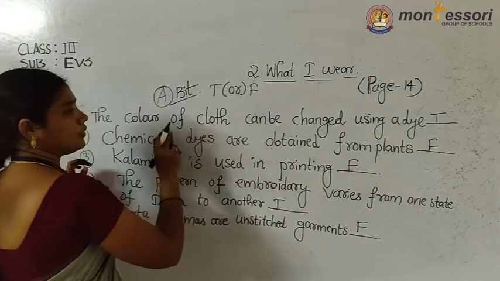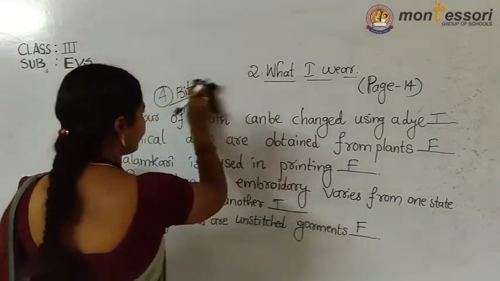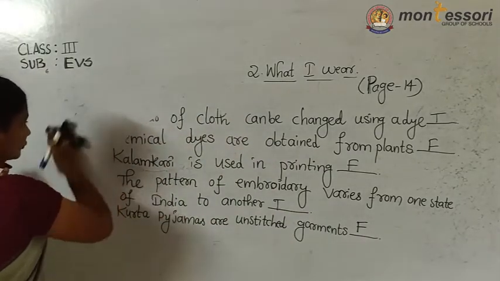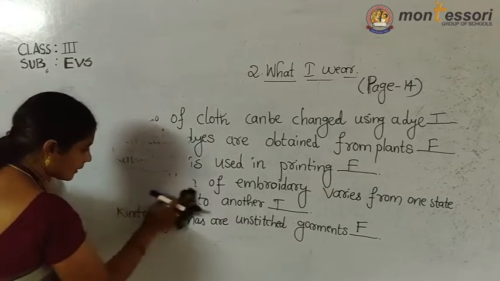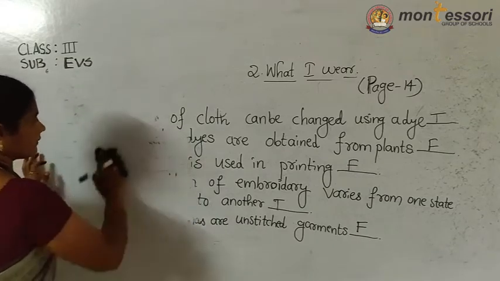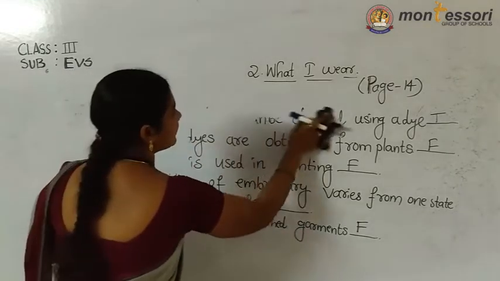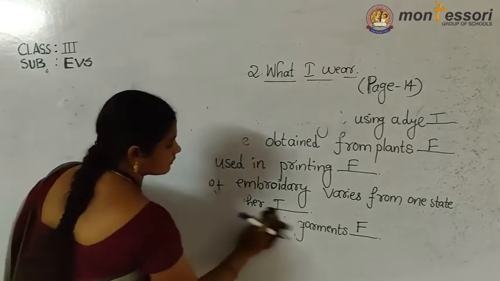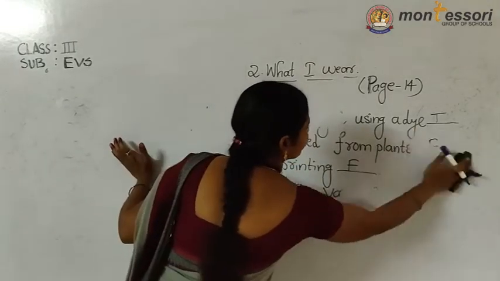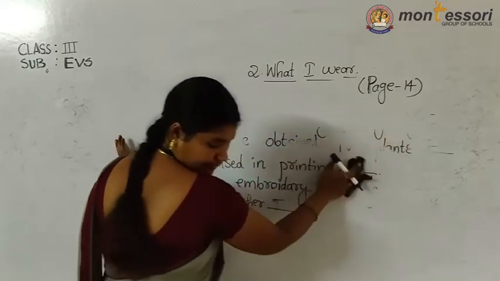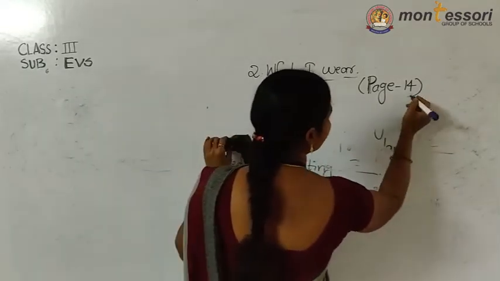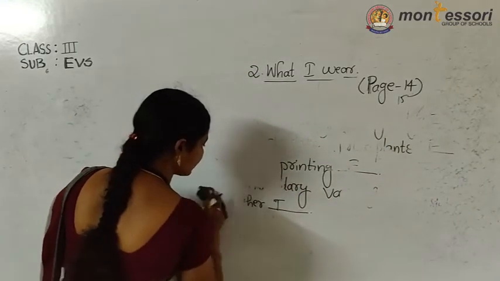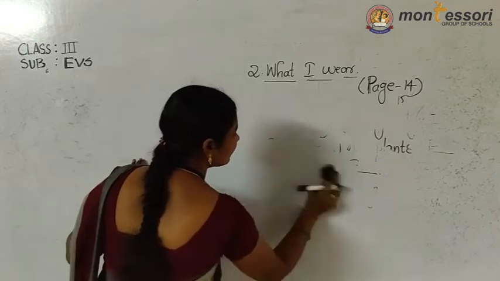So what you do now? Write this in the bits, and again I will give the B bit also. You should read it properly. So we will discuss the B bit now. This is page 14 and again 15 also. Before, the bit was present only on page 14. Now it is on page 15 also.